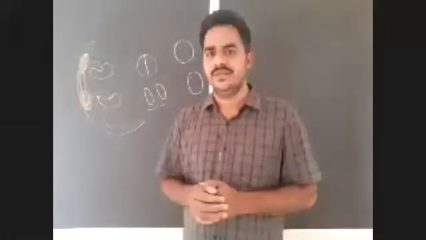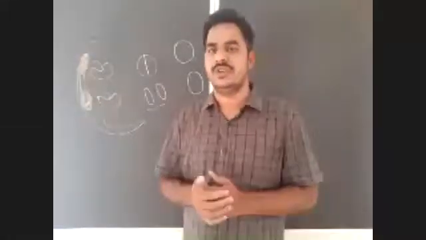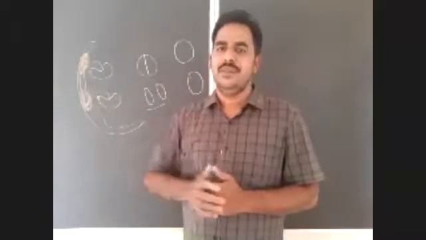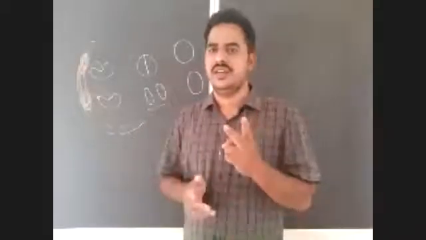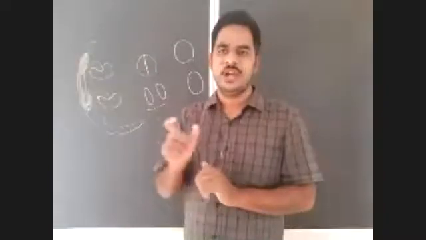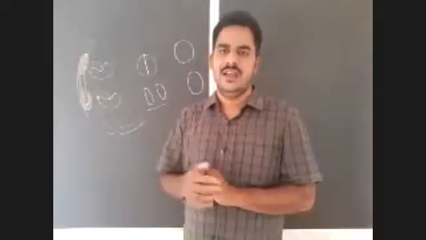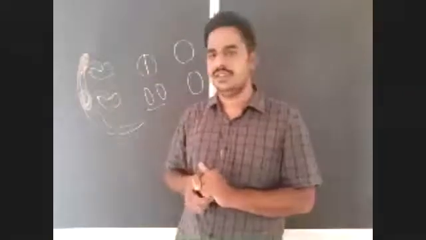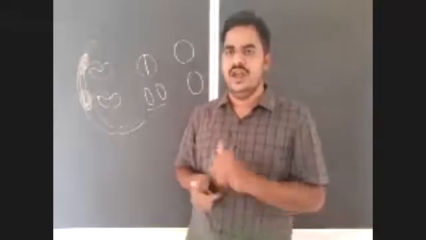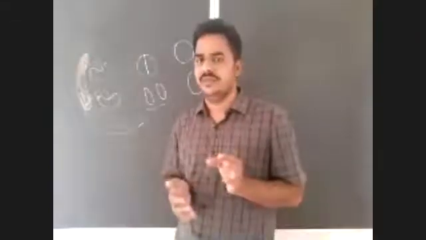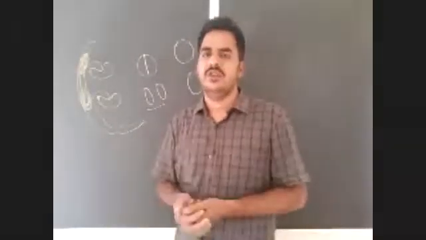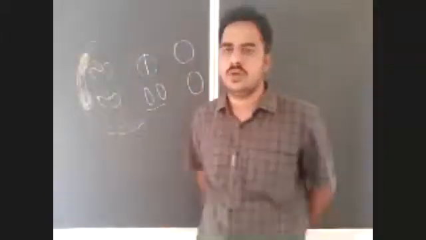And after completion of that, we discussed the structure of the seminiferous tubule. The seminiferous tubule is internally lined by germinal epithelium. This germinal epithelium contains 2 types of cells. The large cuboidal cells are known as male germ cells, and the long cylindrical cells are known as Sertoli cells. Male germ cells undergo meiotic divisions and produce the spermatozoa. The Sertoli cells, also known as sustentacular cells, are nurse cells that nourish the developing spermatozoa, right?